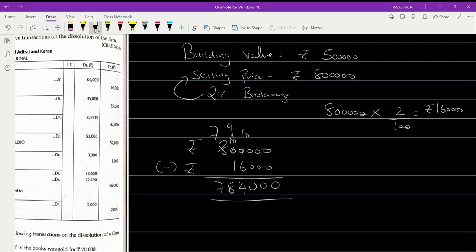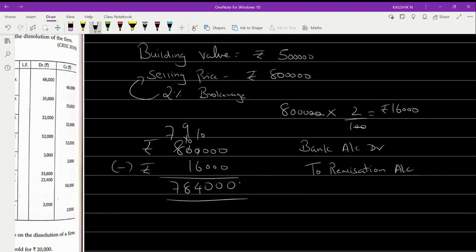Okay. Now what have you done? You sold the building for rupees 8 lakh. So the entry will be in such a way like bank account debited to realization account. Okay, bank account debited to realization account. This is for the sale.